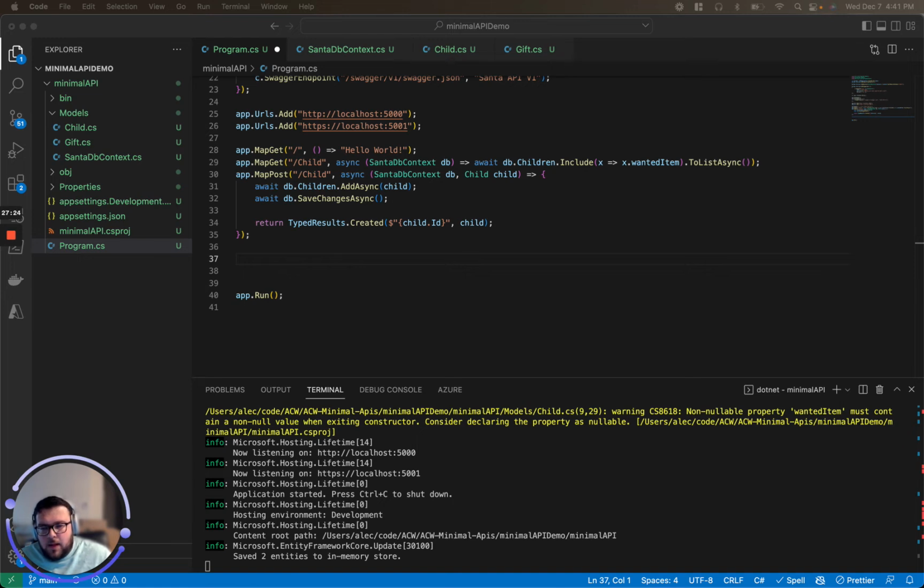So if a child is good, we want Santa to be able to update that. And then we also want to do a quick check to see if they were already marked good. We want to make sure that we mark them as checked twice. So we're going to do a put. Let's be at /child.